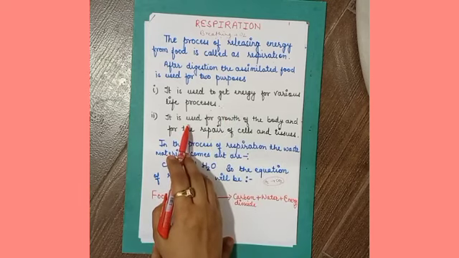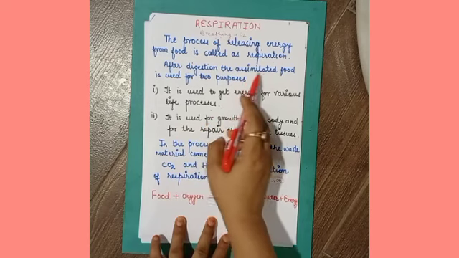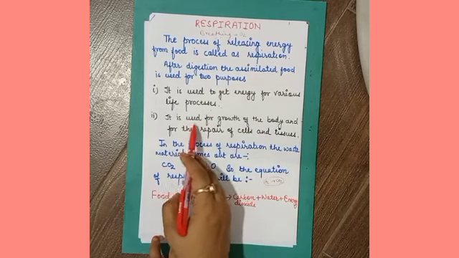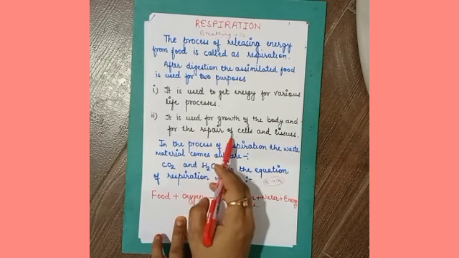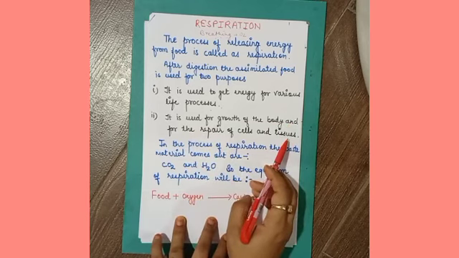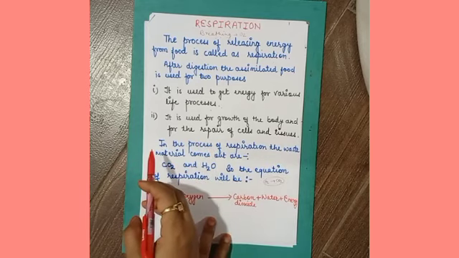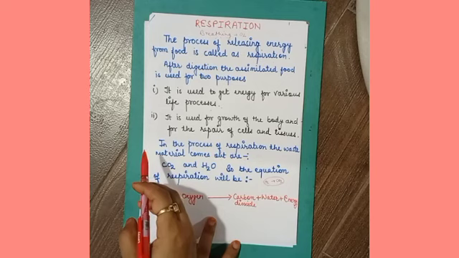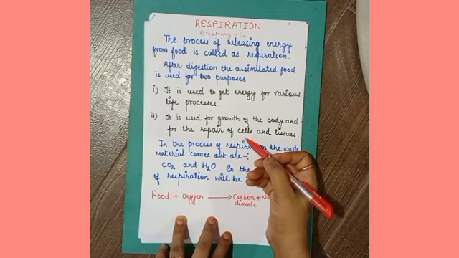The second important function of this digested, or we can say assimilated, food is that it is used for growth of the body and for the repair of cells and tissues. As we have heard from our childhood, our mother gives nutrients in the form of protein, carbohydrate, fat, right?